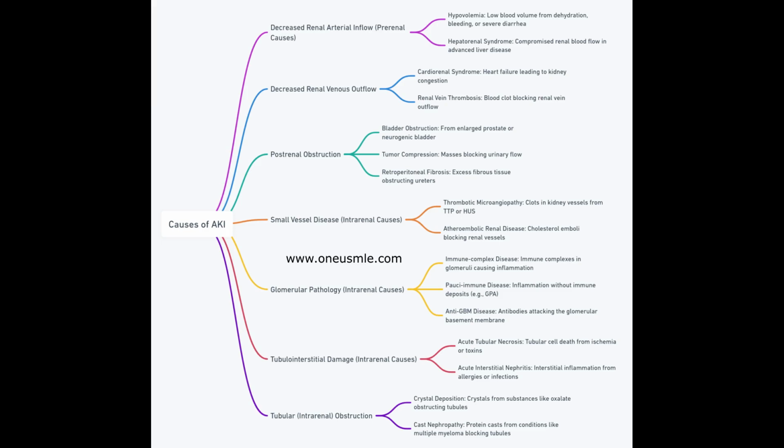Tubulointerstitial damage includes conditions like acute tubular necrosis, where tubular cells die due to lack of oxygen or toxins, and acute interstitial nephritis, often triggered by allergic reactions to medications.